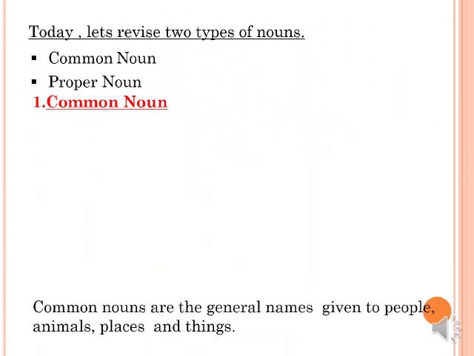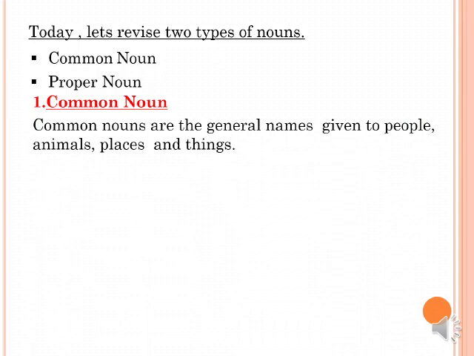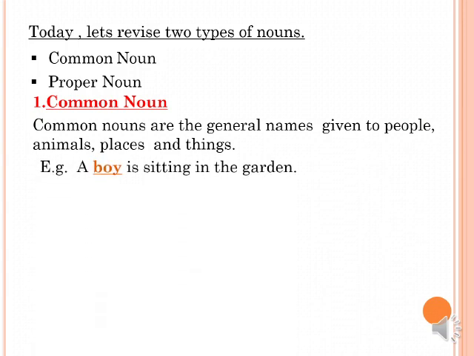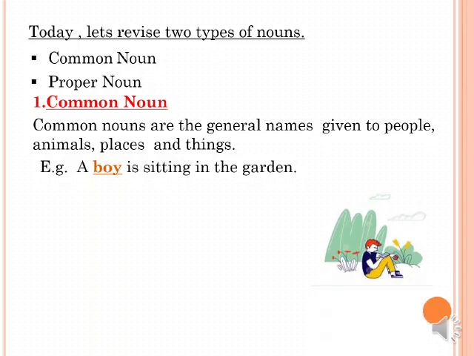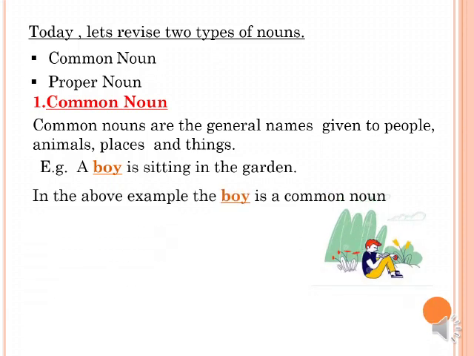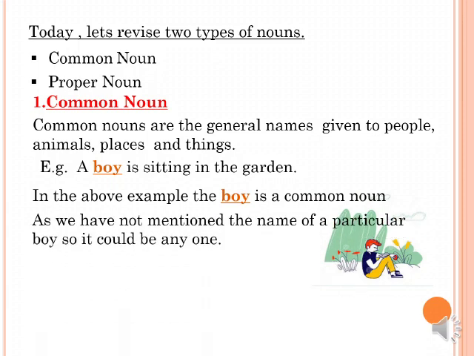First is common noun. Common nouns are the general names given to people, animals, places, and things. For example, a boy is sitting in the garden. Children, in the above example, the boy is a common noun because as we have not mentioned the name of a particular boy, so it could be any boy.